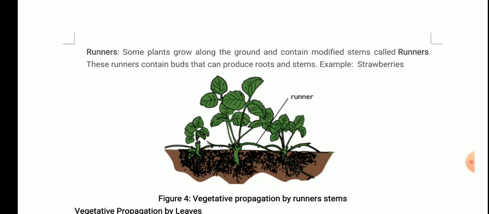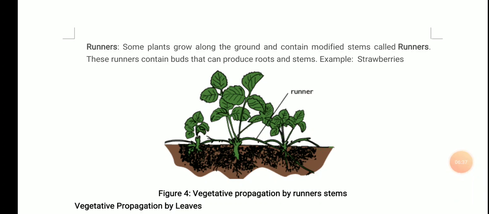The lateral branch arises, and after going upward for some time, it again arches downwards, and whenever it touches the soil, from there the new plant germinates, and this is because of the runner. This is known as vegetative propagation by runner stem. The example is strawberries.